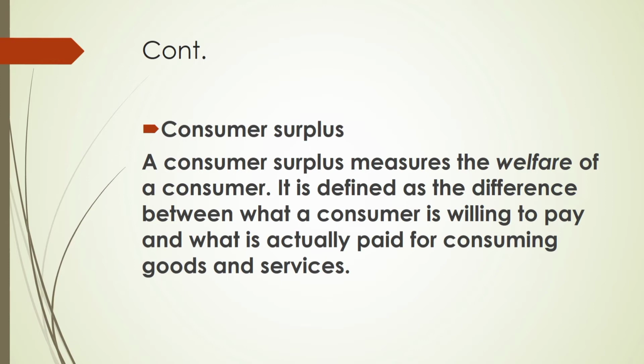So just like a producer producing at 2 cedis and goes to the market and meets an increase in price, a consumer may also go to markets expecting a product to be sold at 3 cedis, but now he or she meets the price of that product to be 2 cedis. So the difference between 2 cedis and 3 cedis, which is 1 cedi, becomes the consumer's welfare or the consumer's surplus.